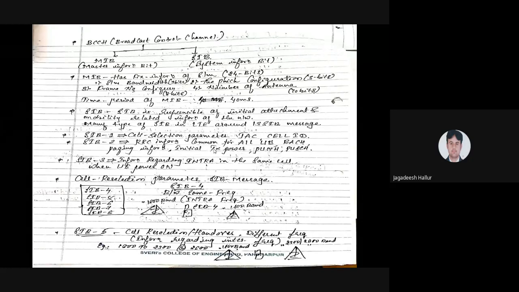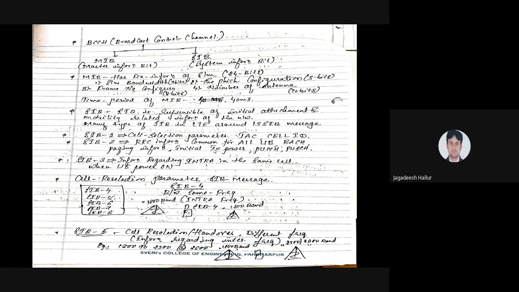And for SIB5, the operation is cell reselection. Cell reselection is nothing but handover. If the cell is not going to provide a better handoff or handover to the particular user, a reselection of the cell has to be made immediately by SIB5.